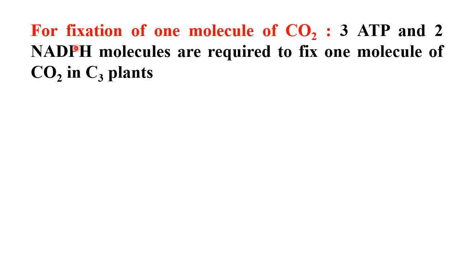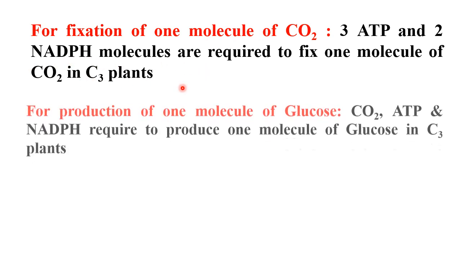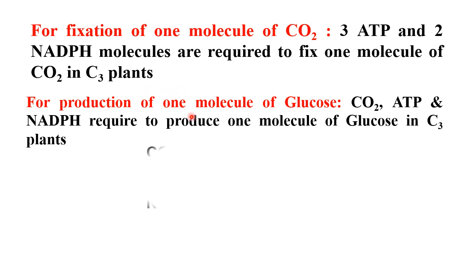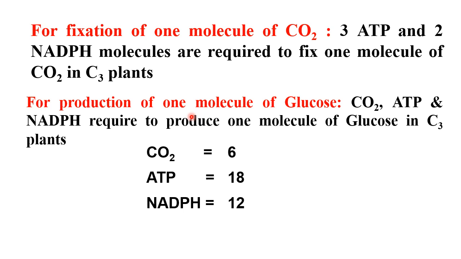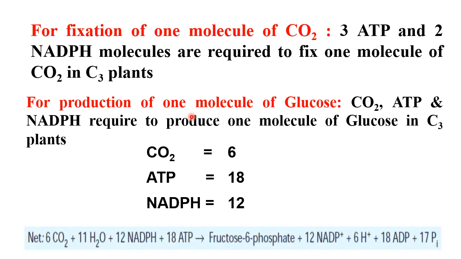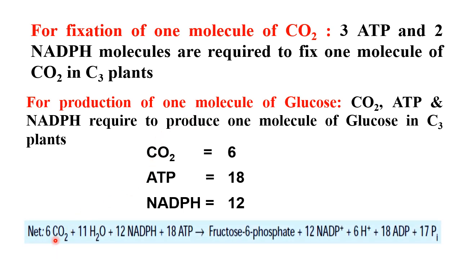At last, for fixation of one molecule of carbon dioxide, 3 ATP and 2 NADPH molecules are required in the case of C3 plants. And for production of one molecule of glucose, 6 carbon dioxide, 18 ATP and 12 NADPH are utilized. So the net reaction is that 6 carbon dioxide and 11 water molecules combine and form fructose 6-phosphate.